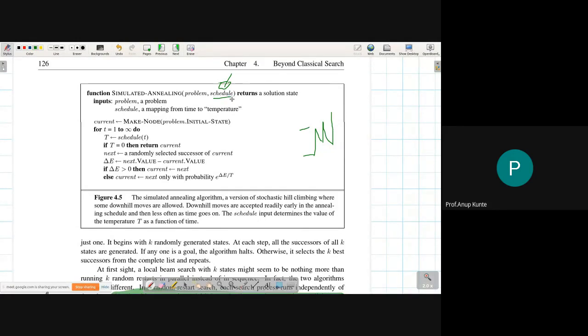In the sense of randomness, this particular schedule tells you how much the probabilistic decision is going to be random at the beginning and how this randomness changes over the stages of progress of the algorithm. So the schedule decides how random the decisions made by the algorithm are. How much randomness there is in the decision the algorithm is taking. Randomness will be more at the start, and less later.